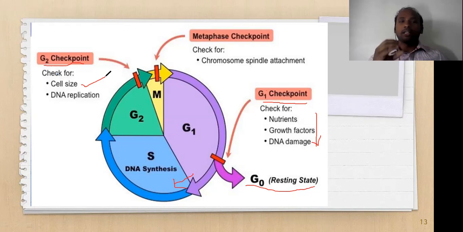That can be checked in G2, and even DNA replication can also be checked. Because the DNA replication majorly takes place at the S phase, if the S phase is properly replicated, then it enters into G2, and if G2 is properly checked, then it will enter into the M phase.